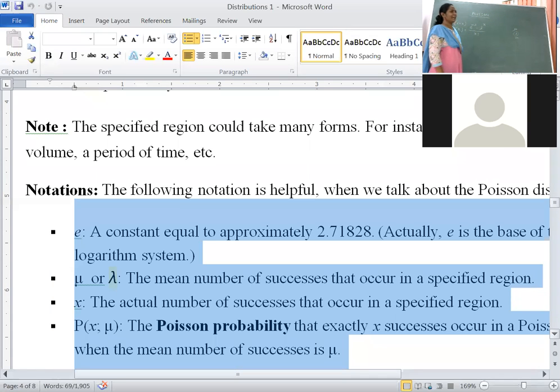Why am I suggesting lambda? Why not mu? In the third chapter we again have queuing theory, that is arrival rate. In queuing theory, if it is a single queue and single server, then the arrival rate follows a Poisson distribution with mean rate lambda. Exponential distribution is a continuous distribution that follows mean rate mu. If I take mu here instead of lambda, then in queuing theory we have to compare mu with mu. That becomes difficult. That's why instead of mu, better to take lambda. Otherwise, your wish.